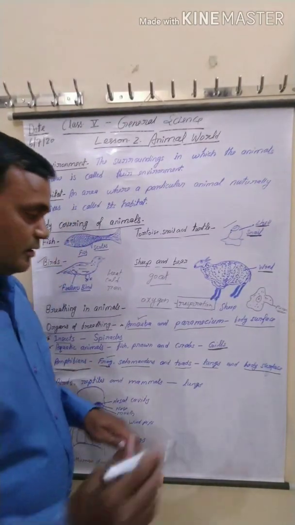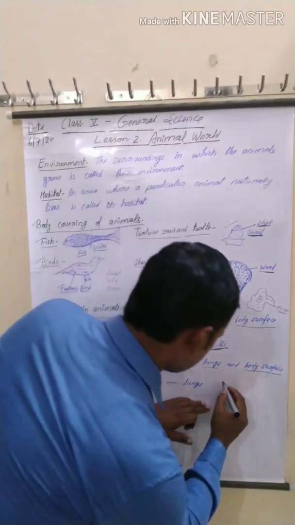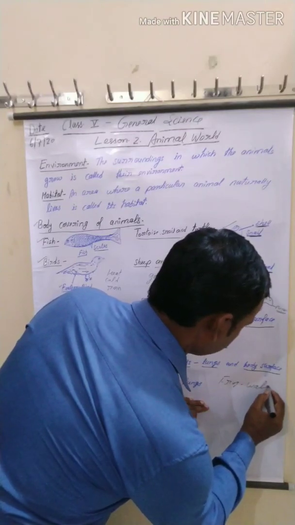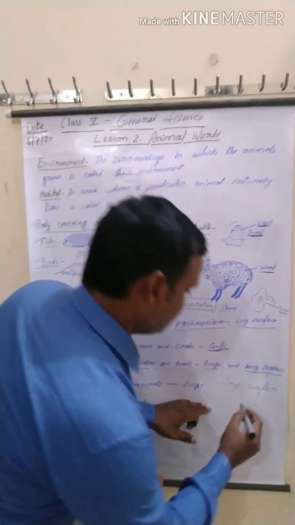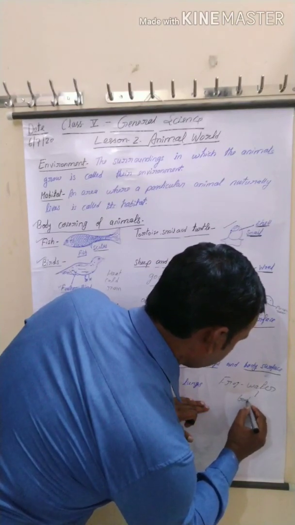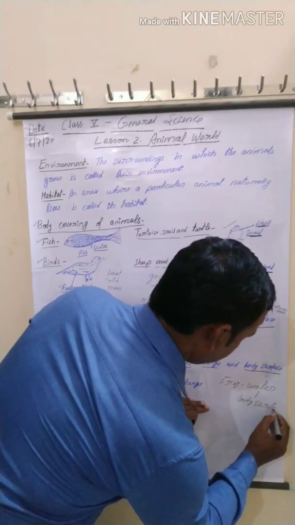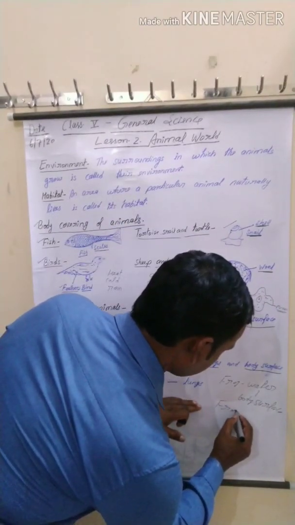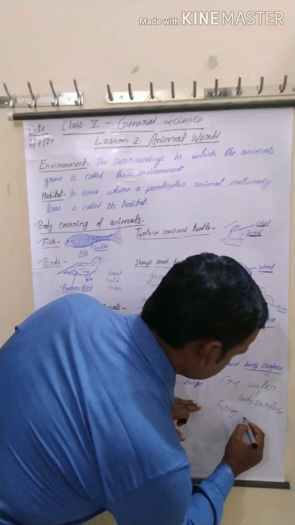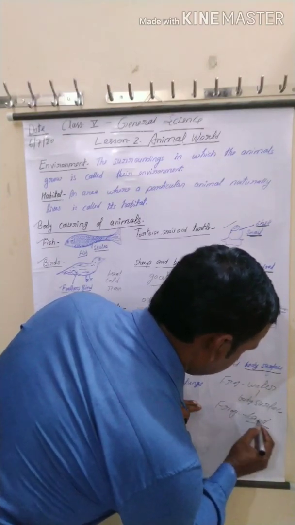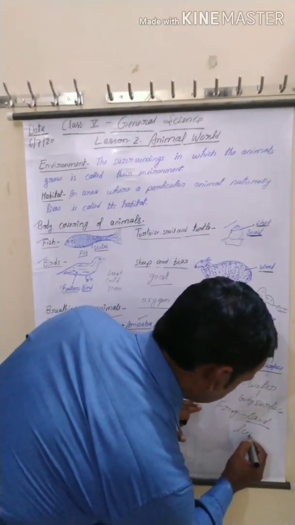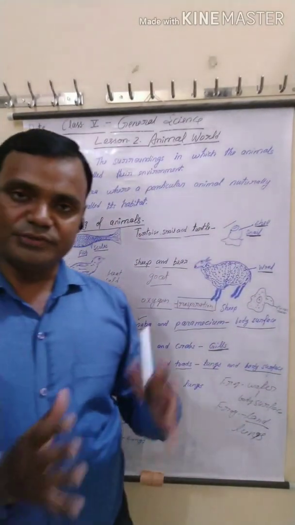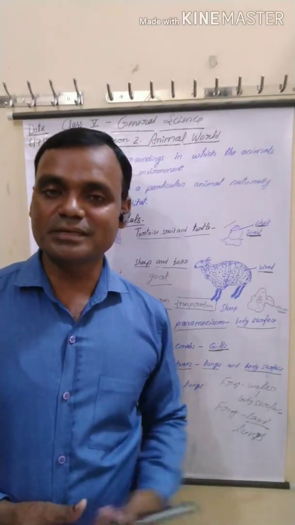When frog lives in water, it breathes with the help of body surface.